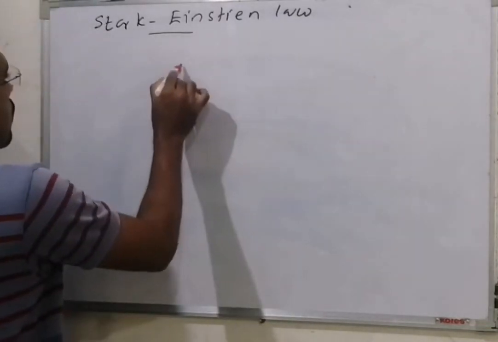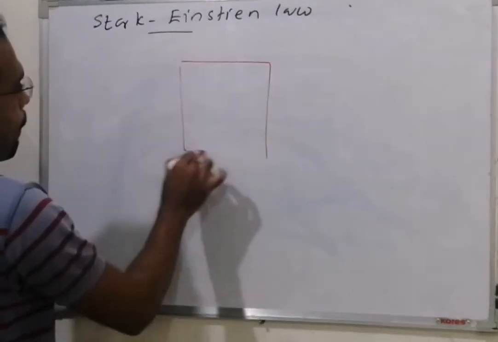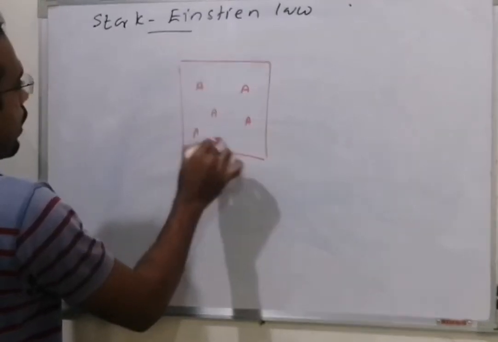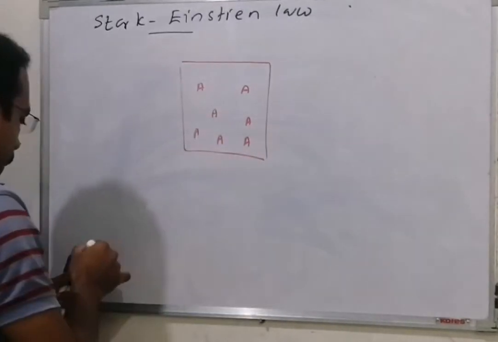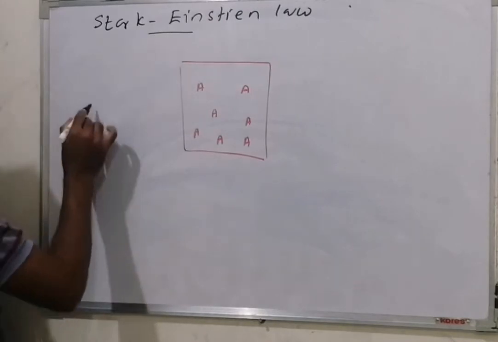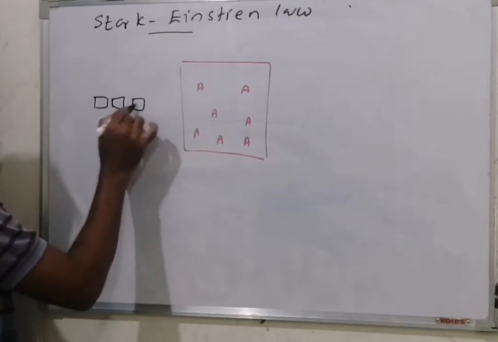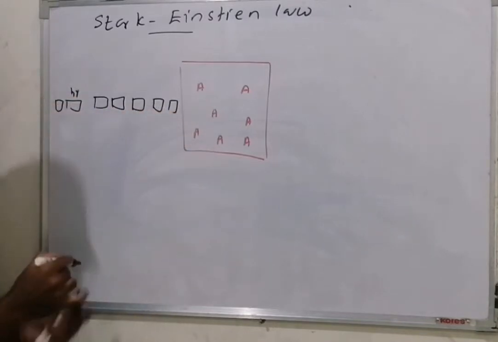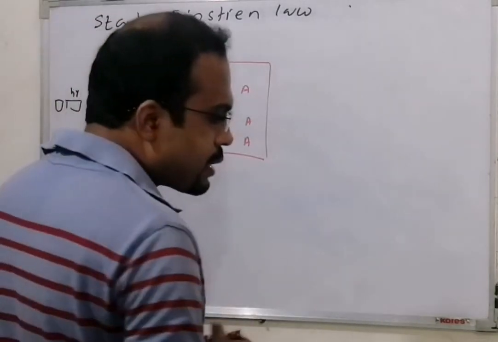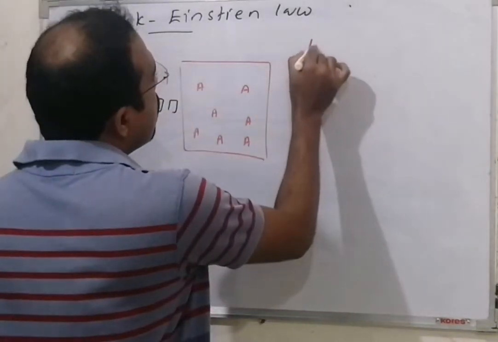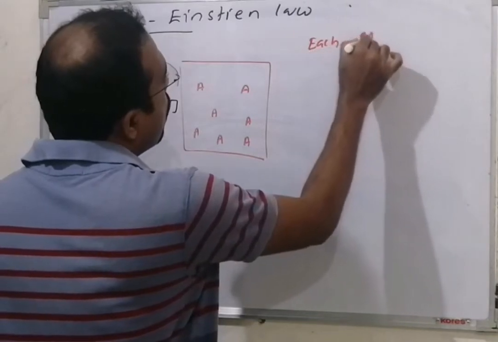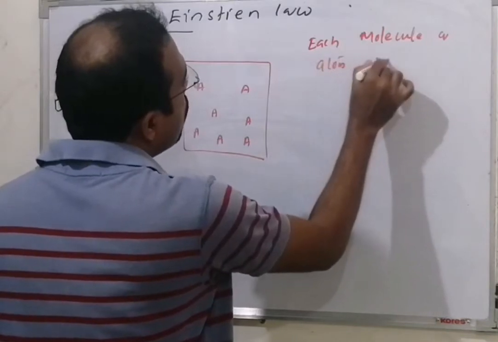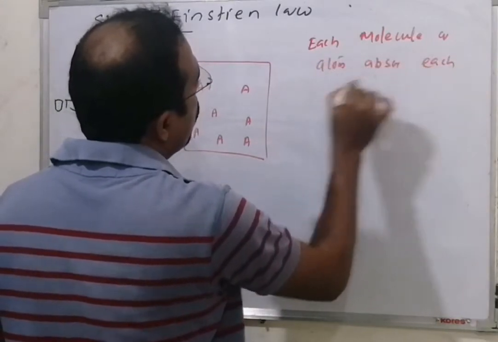Therefore, you have a sample, a lot of A molecules. You are sending light to the sample in packets, h nu packets. The law says that each molecule or atom absorbs each photon.